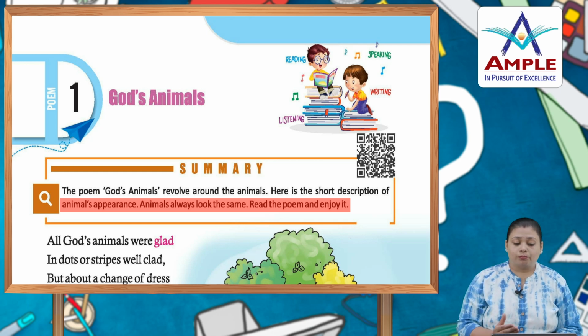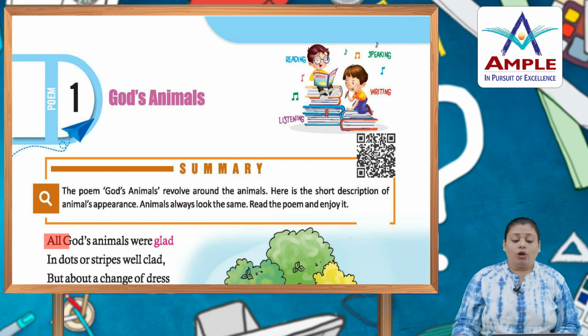So this poem is revolving around animals, about different animals, how they look, and the poet wants to change their look by giving them some beautiful, bright-colored clothes to enhance their beauty. So we'll read this poem and find out how the animals look.